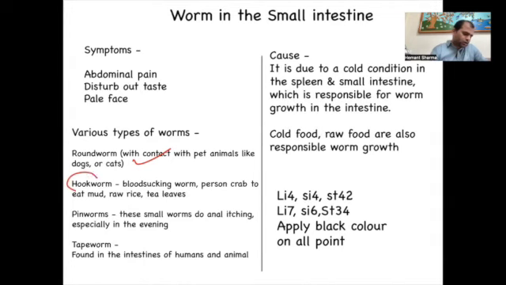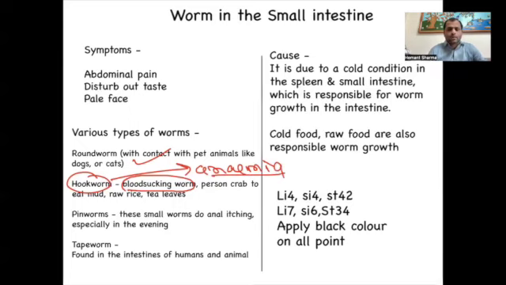The hookworm is a blood sucking worm. If the person has hookworm, they will suffer with anemia or blood deficiency. Then the person will crave to eat mud, raw rice, and tea leaves. It means having hookworm.